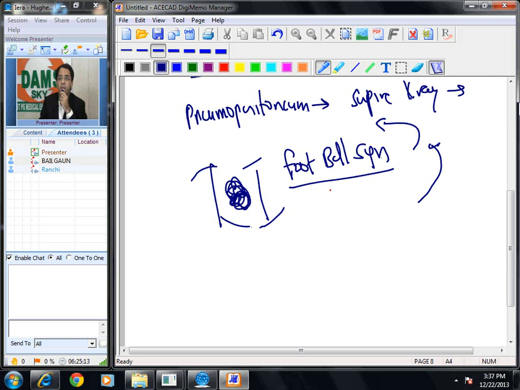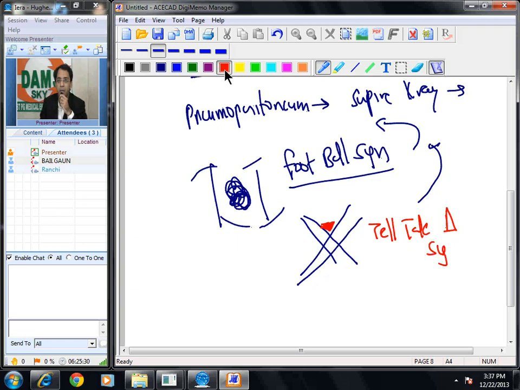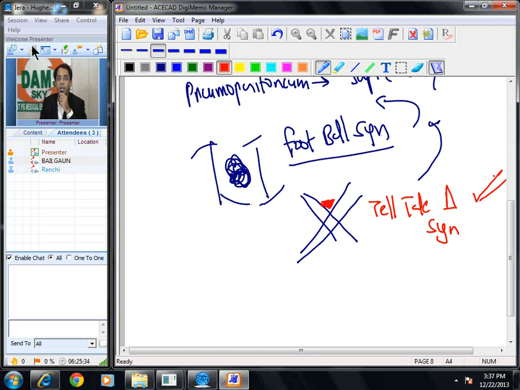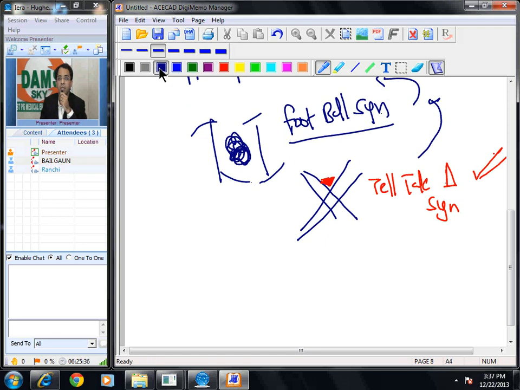Secondly, sometimes you will see two bowel loops, and free air trapped between the two bowel loops. This is called the telltale triangle sign. Football sign and telltale triangle sign. Okay, what else?